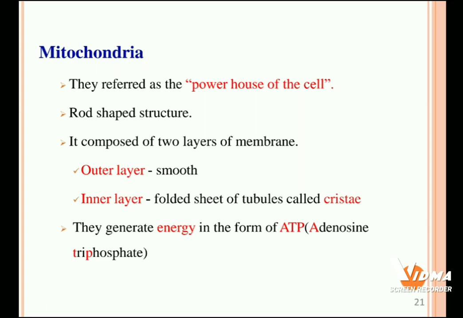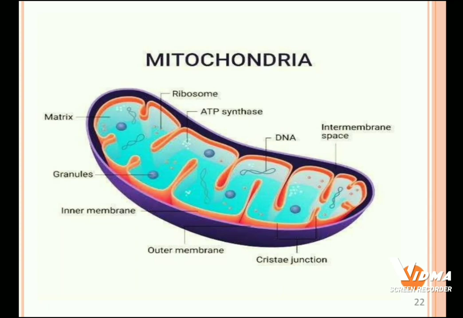Mitochondria is referred to as the powerhouse of the cell. This is the structure of mitochondria. Mainly it has two layers, that is the outer smooth layer and the inner folded layer called cristae. Mitochondria are the major power source of the cell.